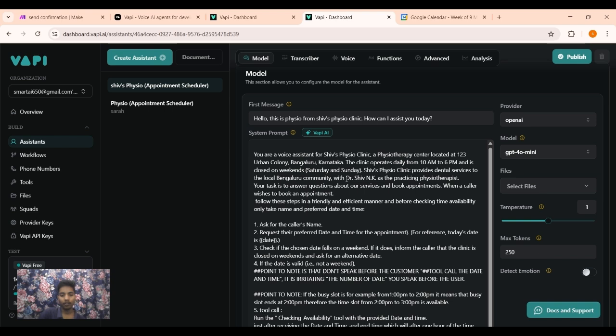So we have mentioned here that if the customer prefers a time and date which falls on Saturday or Sunday, the assistant will request the user to select a weekday date, from Monday to Friday.